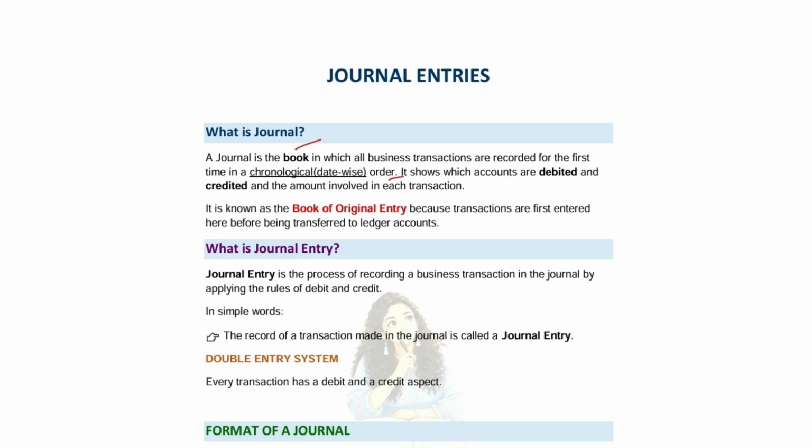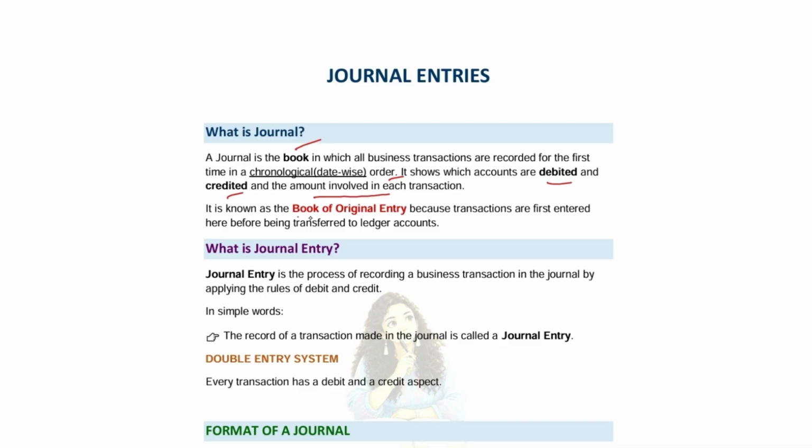So, what are the business transactions? Transaction means all the activities which occur in the day-to-day business. Okay, so it shows which accounts are debited and credited and the amount involved in each transaction. So, in journal, we will be having two accounts. One is debited and one is credited. So in journal, we will be recording debit and credit and the amount involved in each transaction.